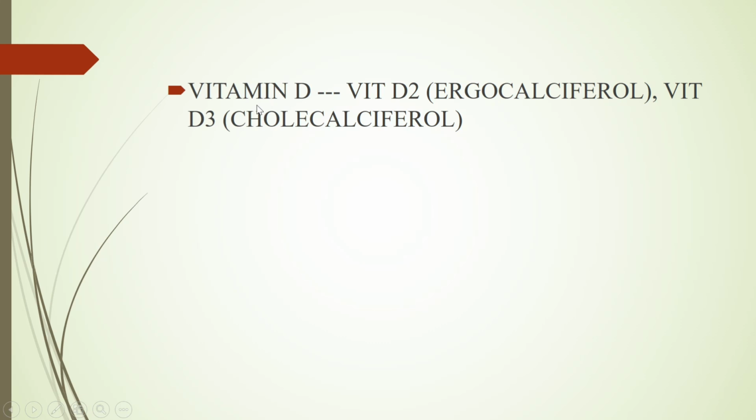Another fat-soluble vitamin is vitamin D. Vitamin D is found primarily in 2 forms, that is vitamin D2 and vitamin D3. Vitamin D2, which is also known as ergocalciferol, is present in certain foods such as salmon, tuna and mackerel, and in smaller quantities it is present in beef liver, cheese and egg yolks. So vitamin D2 is present in the foods.